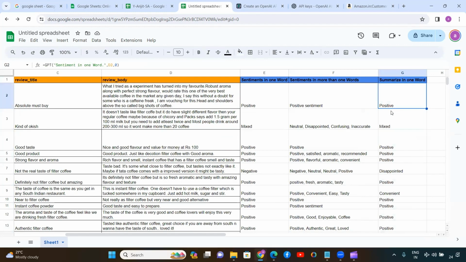Okay. So basically, a lot of options are available. You can also summarize in one word to understand the customer feedback. You can also understand the sentiment of the customer feedback. And I hope that you have liked this sentiment analysis and you are able to understand how conveniently we can use ChatGPT and Google Sheets and the add-ons to do this level of analysis maybe within a few minutes. And definitely by using this, you can use this data to understand the trends or the patterns of what customers are saying about your products, and that will definitely help you to grow your business.